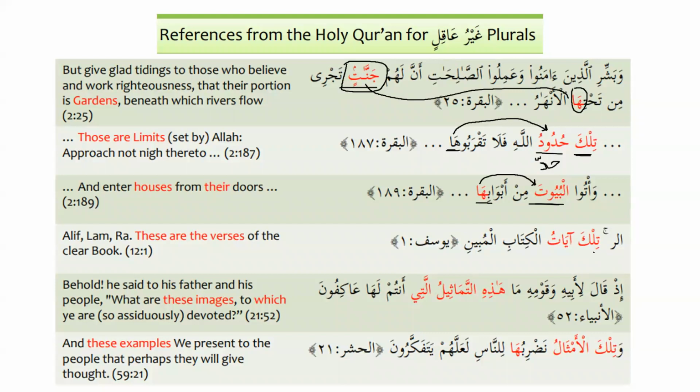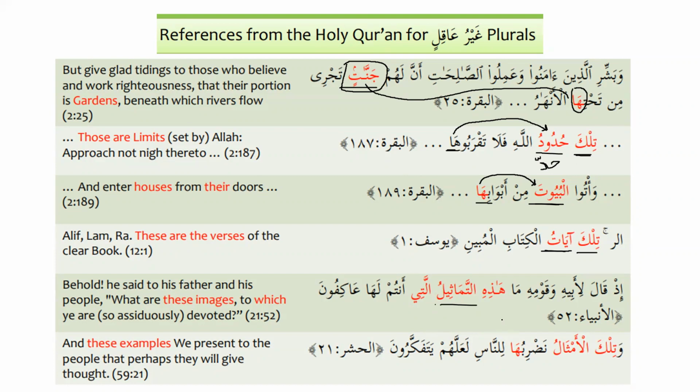Alif lam ra, tilka ayatul kitabil mubin. Ayat is the plural of what? Do you remember? Ayat is the plural of ayatun. So that's why you can see in the Quran, it is tilka ayatul kitabil mubin. Similarly, we have إذ قال لأبيه وقومه ما هذه التماثيل التي أنتم لها عاكفون. Tamthilun is used for statue, and the plural is tamathilu.